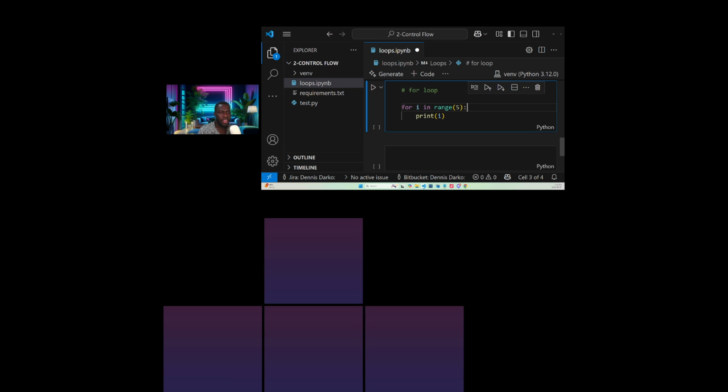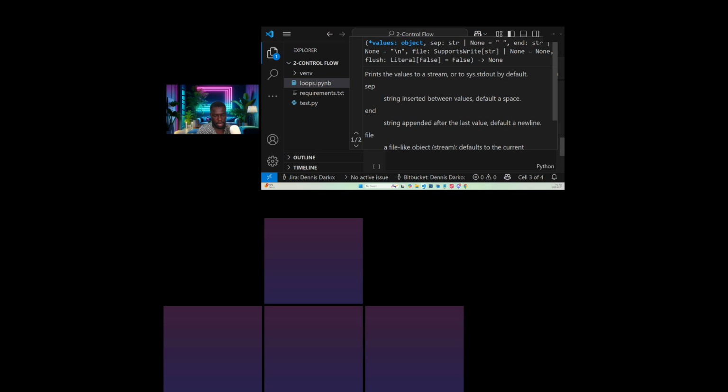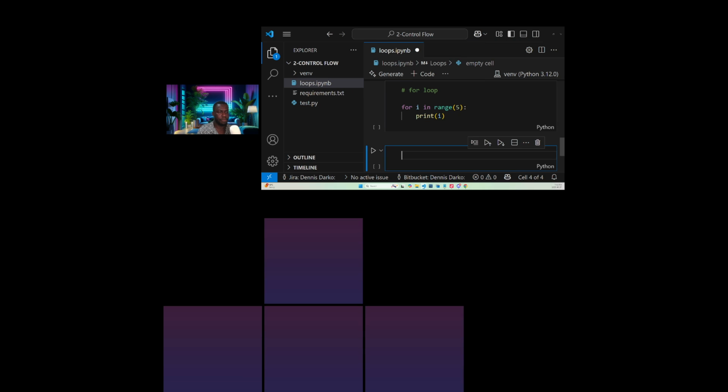For I in range, print I. So this is it. Let me go back so you see. Can you see now? When I come here and say print, double quotation, I. Okay, can you see?